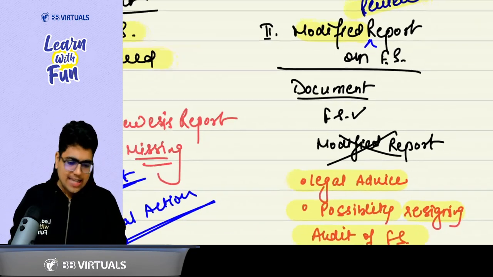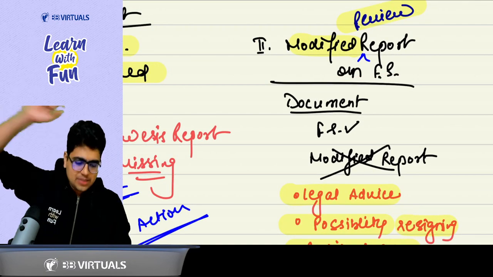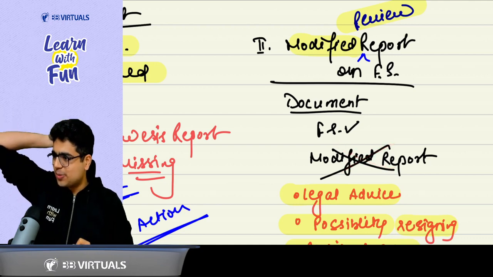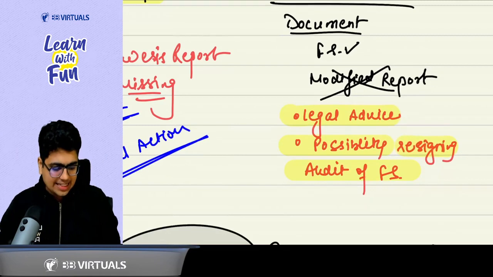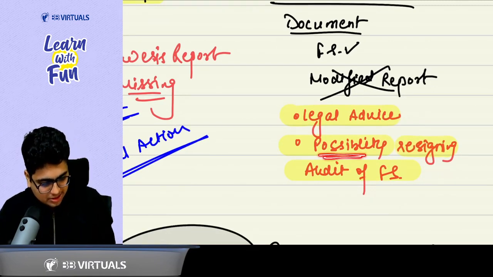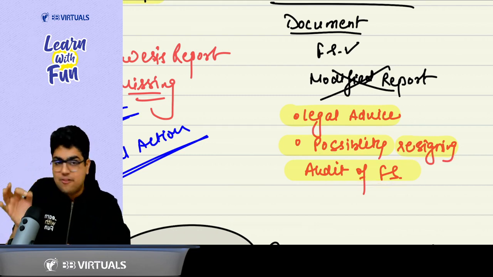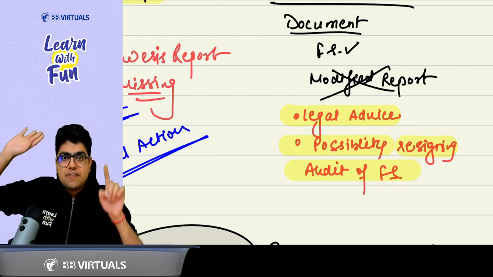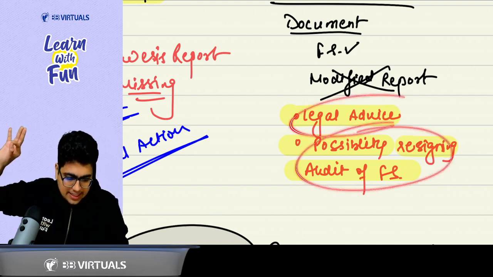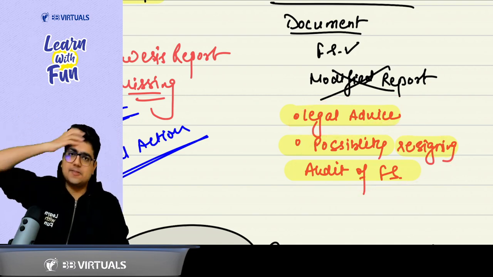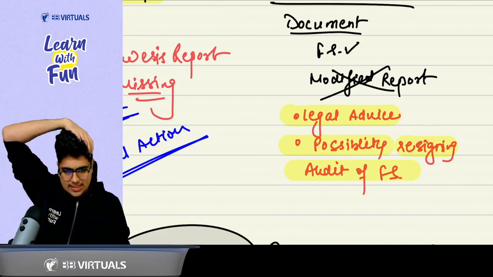Got it, sir? Let's say as a reviewer, you gave a modified review report. Now with the financial information, they are not attaching the modified report. Is it fine? No, sir. Again, take legal action, plus consider the possibility of resigning from the audit of financial statements. That is, the review engagement is completed, but when it comes to the audit of financial statements, you will resign from this engagement. So legal action plus resigning from the audit of financial statements.